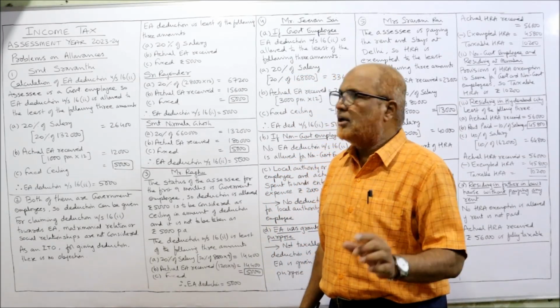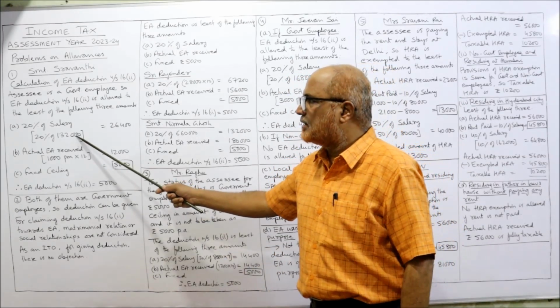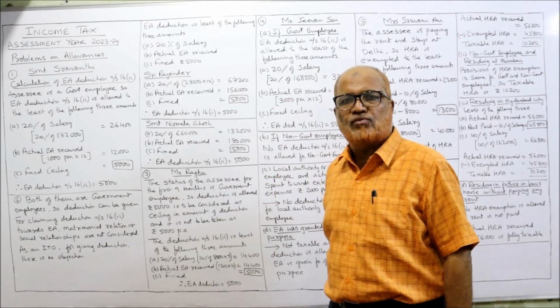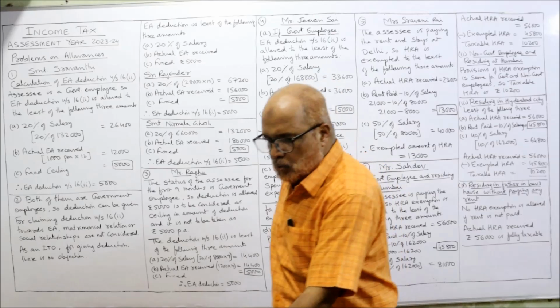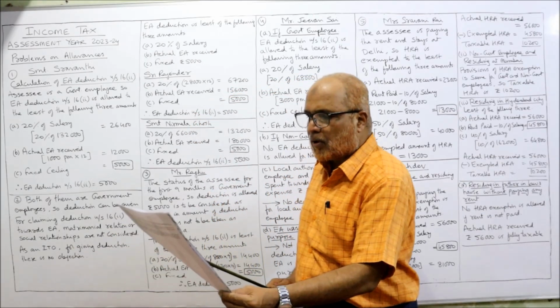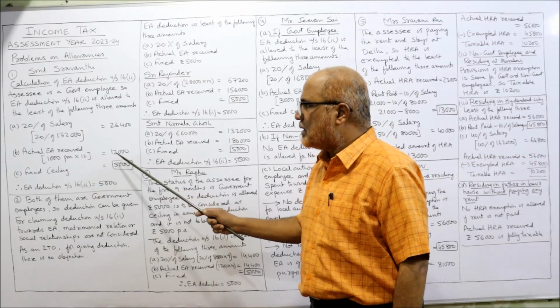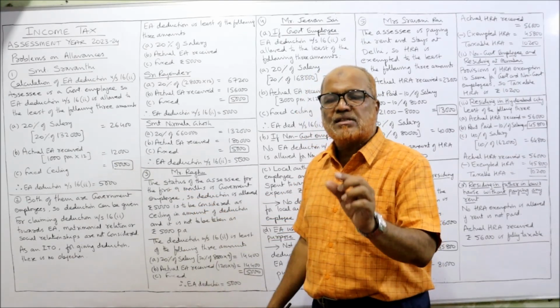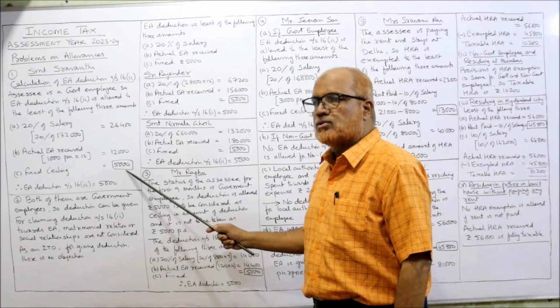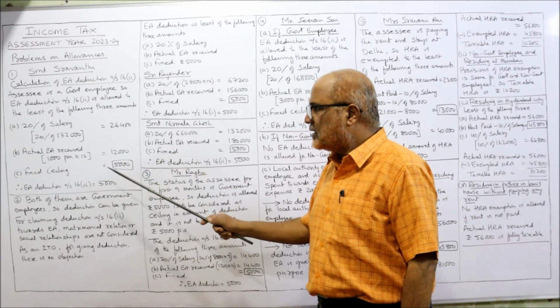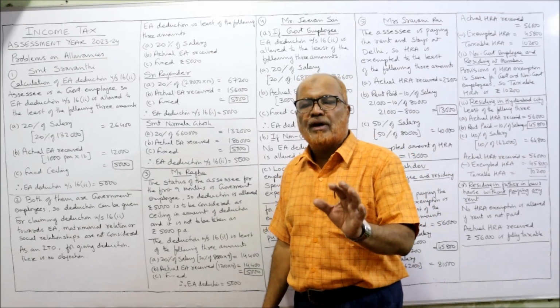So 11,000 into 12 is 1,32,000. So 20% of 1,32,000 is 26,400. Second, actual EA received in the year is given in the problem as 1,000 per month. So 1,000 into 12, 12,000. And the fixed ceiling given by the Income Tax Act, 5,000. The least of these three is 5,000. So EA deduction under section 16(2) is 5,000.